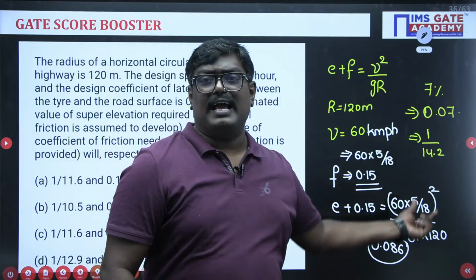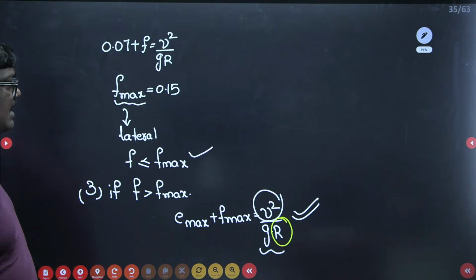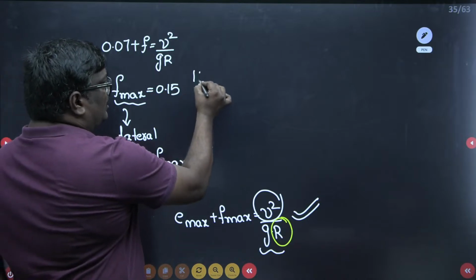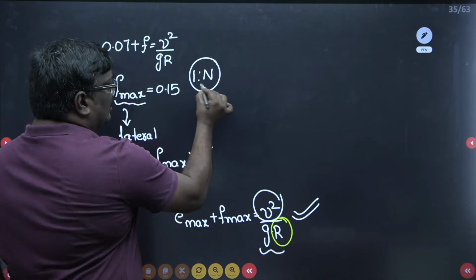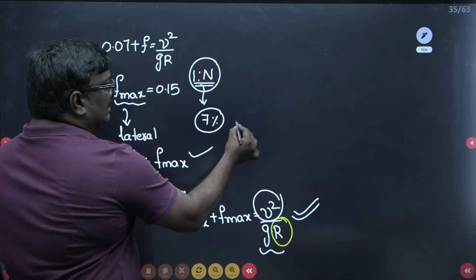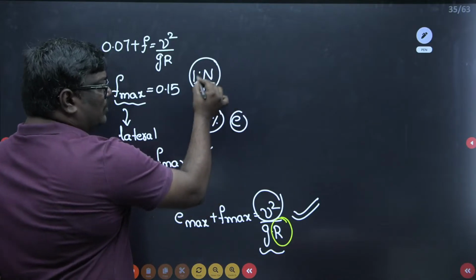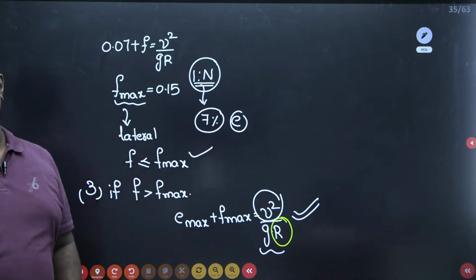This is different. Actually, Swetanshu, see, gradient can be written as 1 is to n. You are confusing, I think. Gradient will be written as 1 is to n. Here, whatever we are telling, 7 percentile is directly E. That is not 1 is to n. The 1 is to n representation is different and gradient is different, Swetanshu.